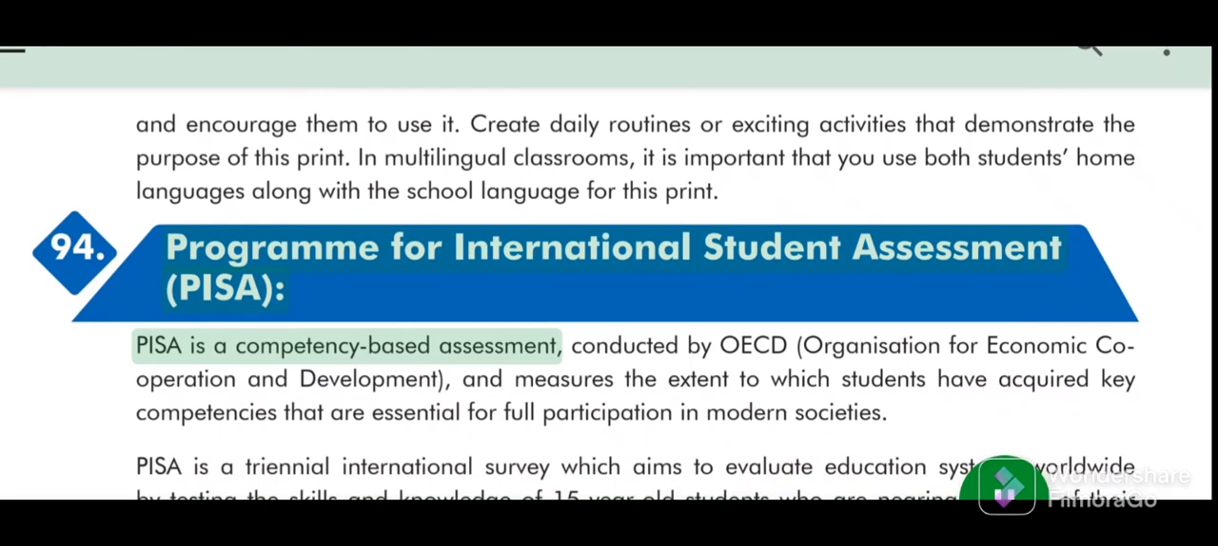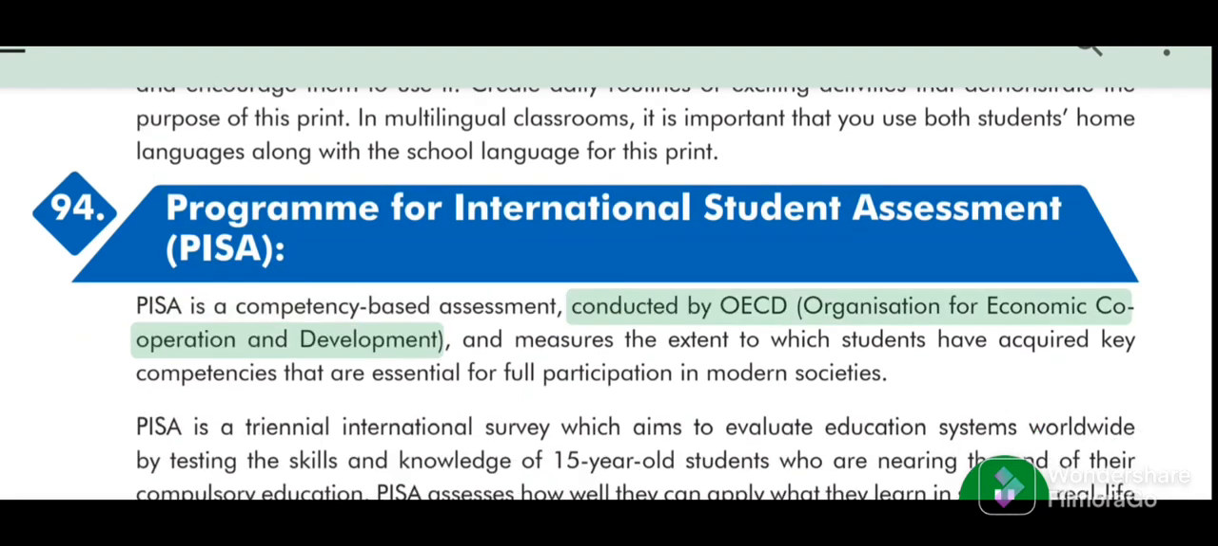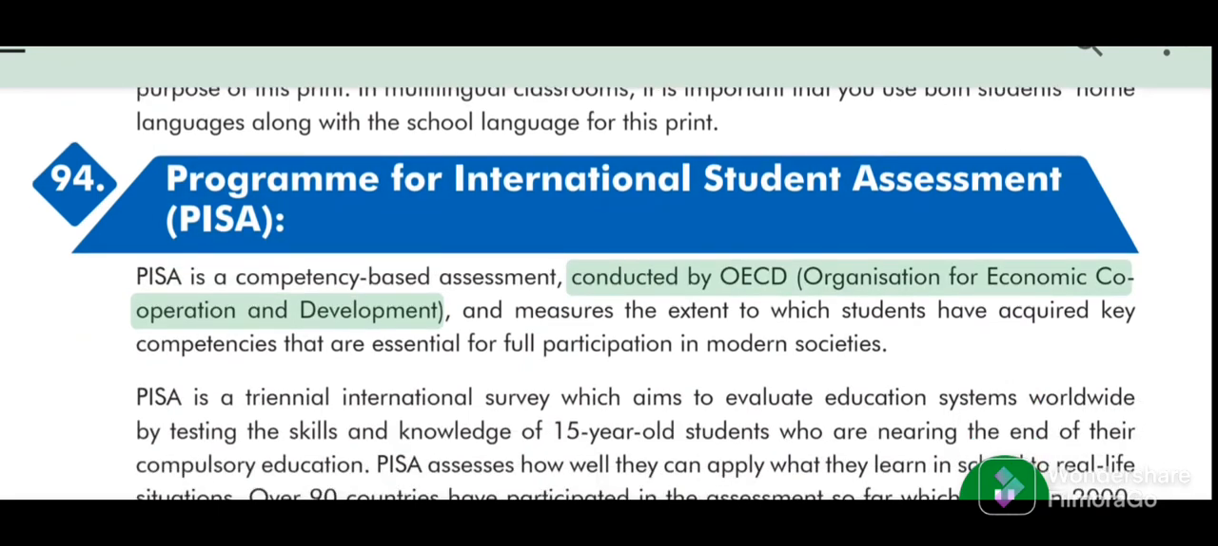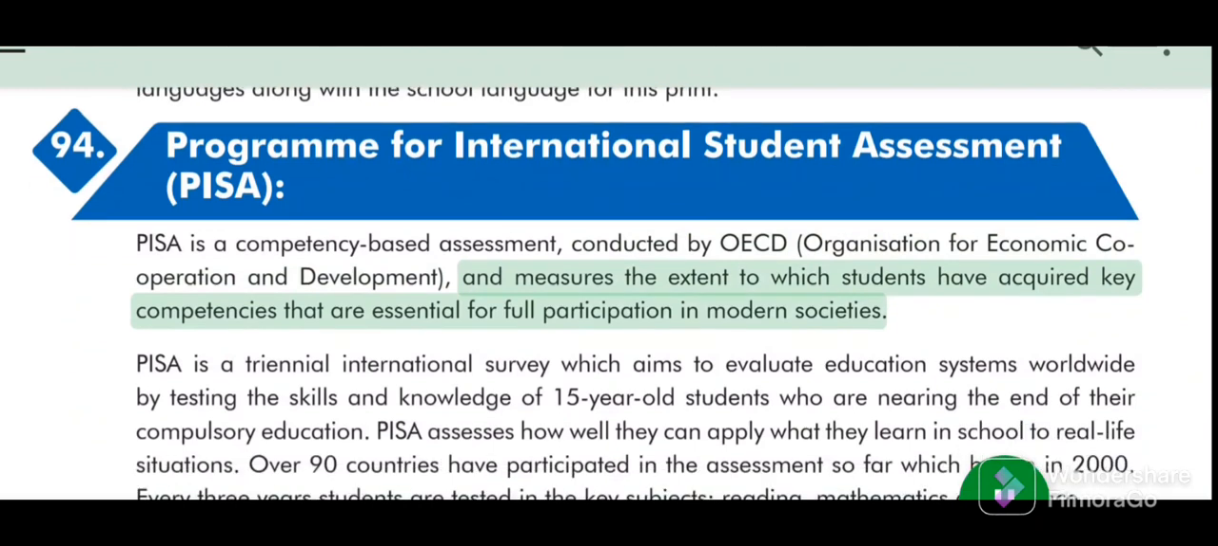PISA is a competency-based assessment conducted by OECD, Organisation for Economic Co-operation and Development, and measures the extent to which students have acquired key competencies that are essential for full participation in modern societies.